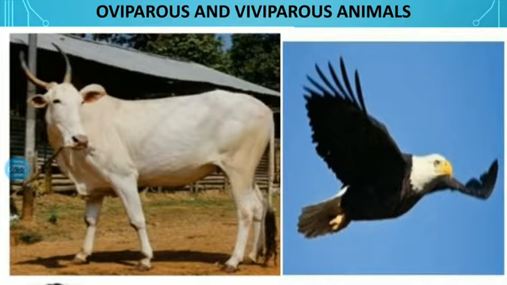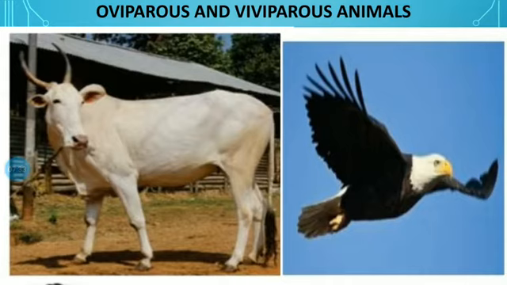See, that process is in some living things like the hen, while the cow gives birth to a calf directly. Before that, the calf grows within the cow's body. According to the mode of reproduction, animals are classified into two types, namely oviparous animals, which lay eggs, and viviparous animals, which give birth to their young ones.